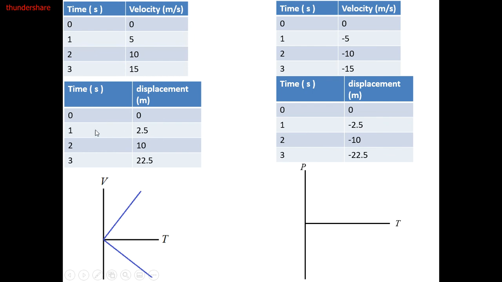So 0 and 0, 1 and 2.5, it will be just like here. 2 and 10, 3 and 22.5. Of course, they are not at the same straight line, so it is represented by a curve. Speeding up curve. It is convex, and convex means positive acceleration, and the motion is speeding up. If I try to present these values, it will be the same reflection.